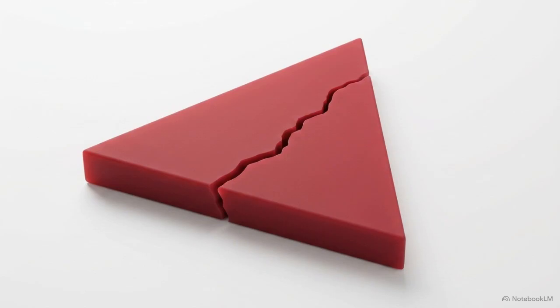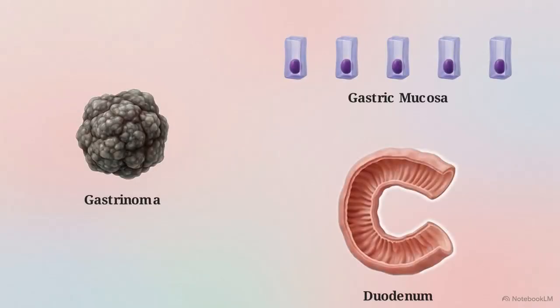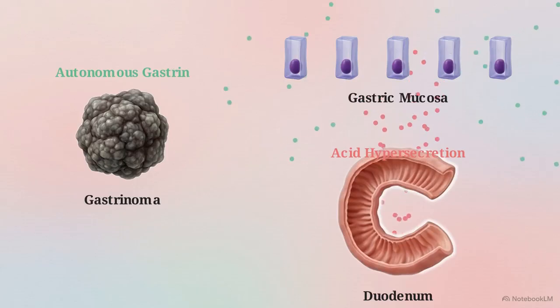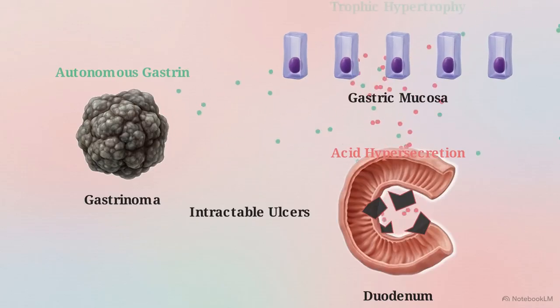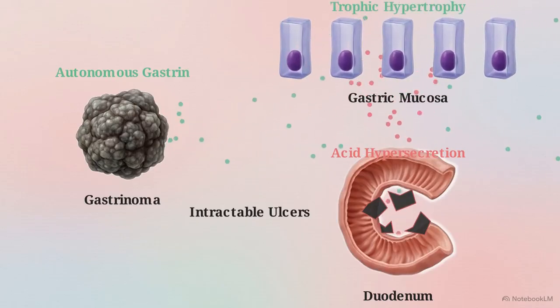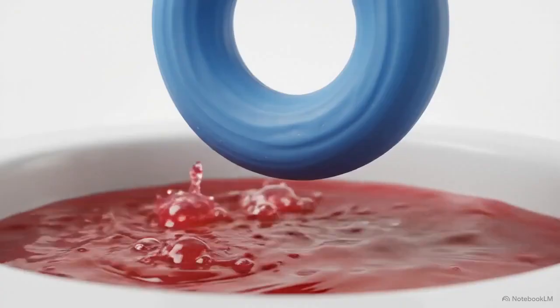In Zollinger-Ellison Syndrome, a neuroendocrine tumor called a gastrinoma secretes autonomous, continuous gastrin. This overrides the somatostatin brake entirely. The resulting acid hypersecretion overwhelms the duodenum, causing intractable ulcers, while the massive gastrin levels drive trophic hypertrophy of the gastric mucosa.